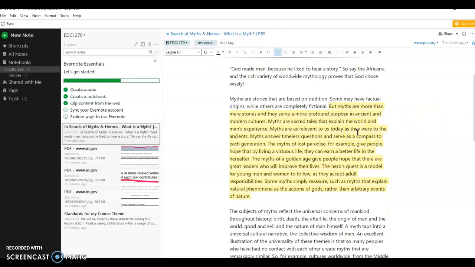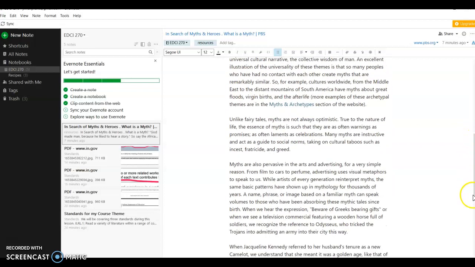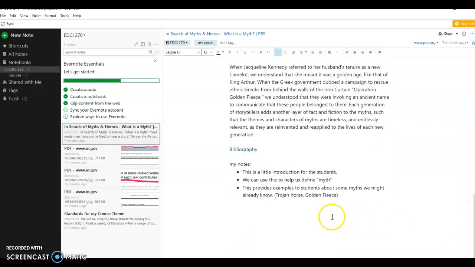I highlighted this because it is kind of just explaining to the students why we're not just reading stories. We are using the myths to give us some information about our lives while also covering the standards. And at the bottom here, I just added some notes about why this is important and what I will be using this for in my classroom.